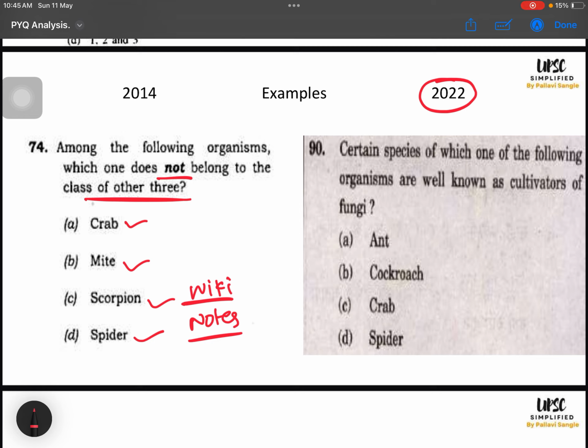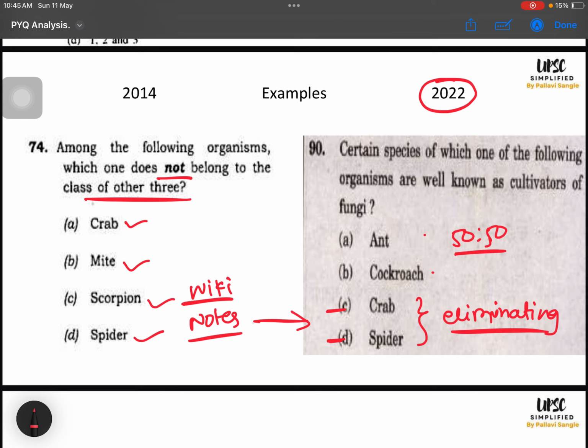In 2022, I know that, can you see this, crab is repeated and spider is repeated. So even if I don't know the answer exactly, I know about this because of my notes, and I was confidently eliminating them in the first go itself. Confidently eliminating, no confusion at all. So I am left with ant and cockroach. It is a 50-50 question for me, which is very much doable. After a little bit of logical deduction, I marked ant, and it is the right answer. Are you getting this? If they are not helping you directly to get the answer, they will definitely help to eliminate some of the options, and your chances of getting the question right increase. This is the power of PYQ.